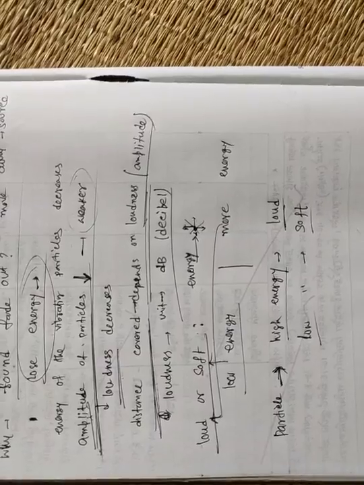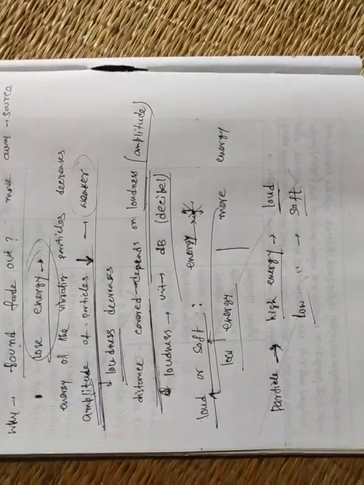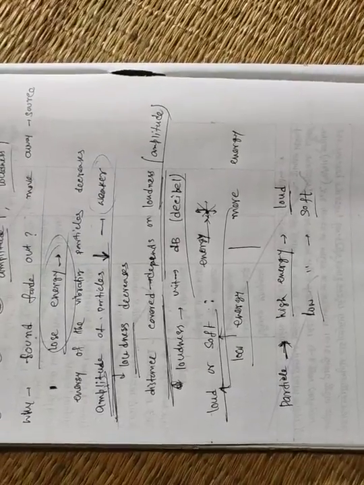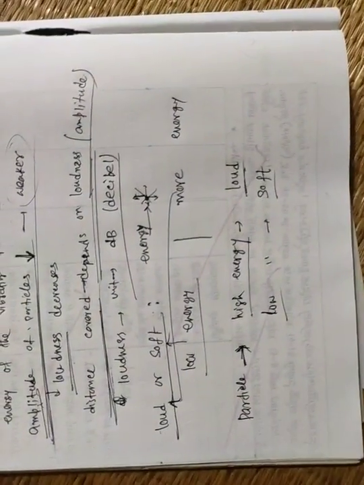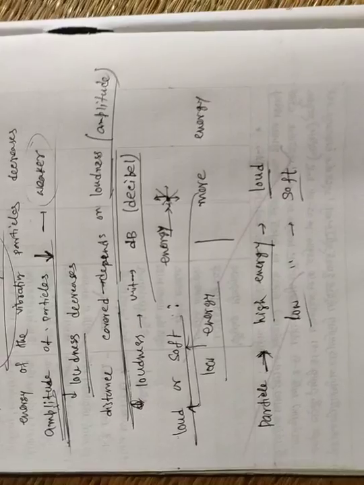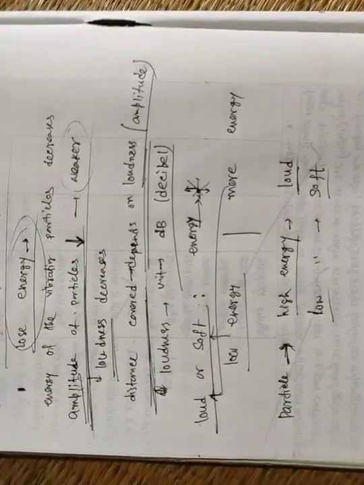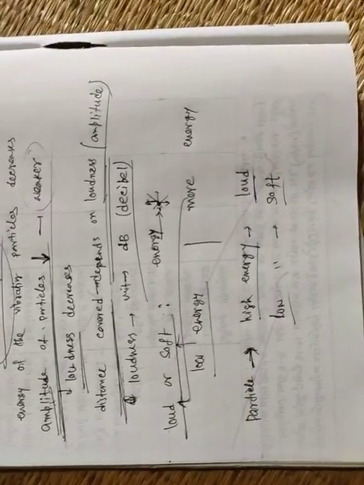Clear or not? Okay. Understand? So remember, when a particle starts to vibrate, it gains some energy, or we give some energy to the particle.